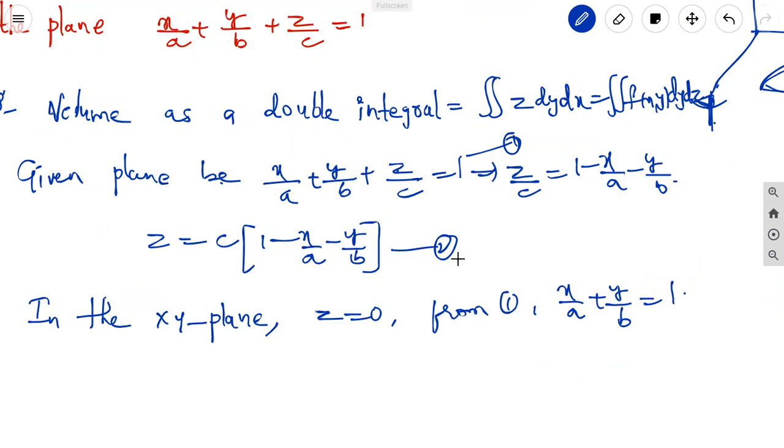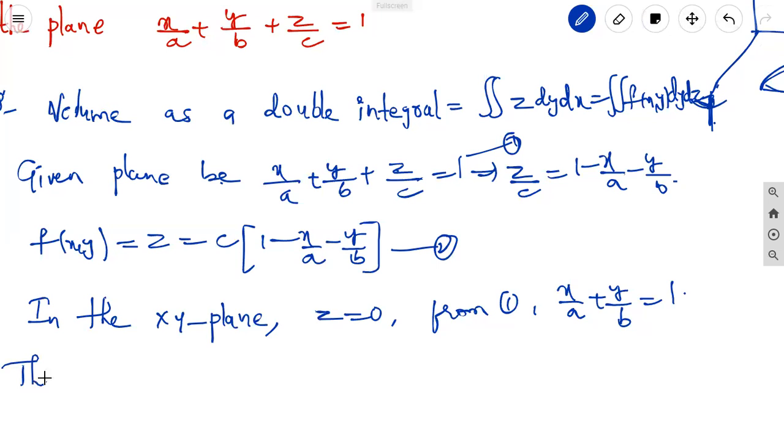The z equal to function of x comma y is equal to c into 1 minus x by a minus y by b. When we substitute z equal to 0, we get the plane equation x by a plus y by b equal to 1. That is the intercept form of the line equation.